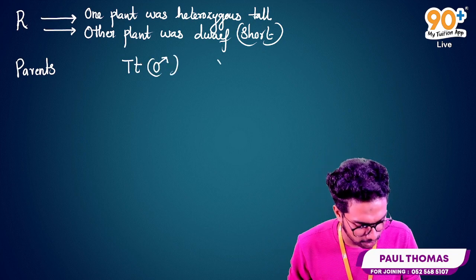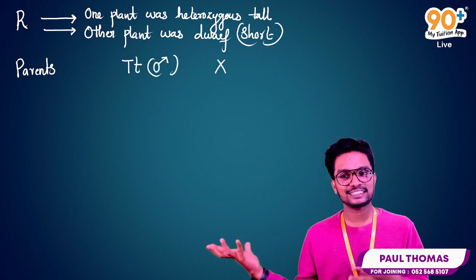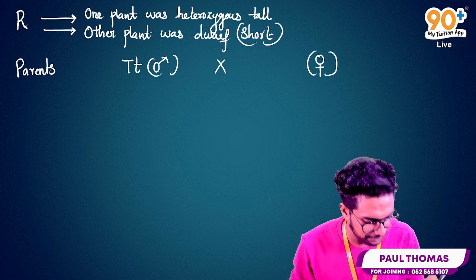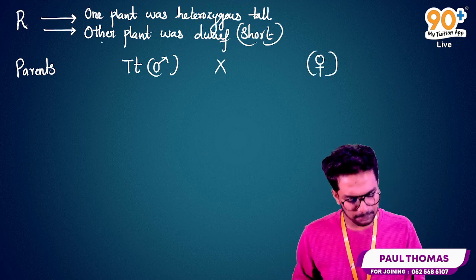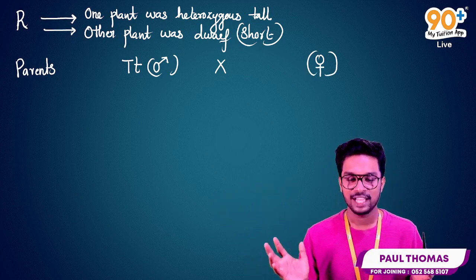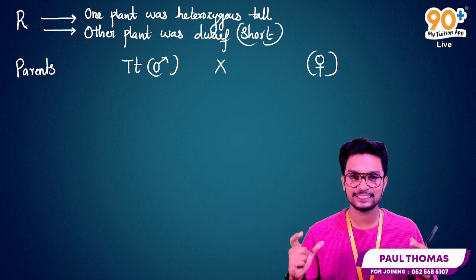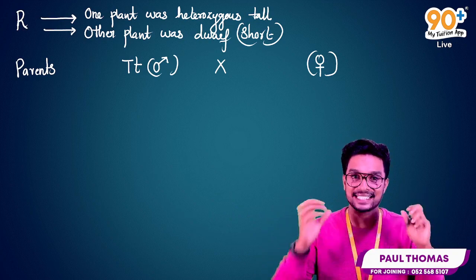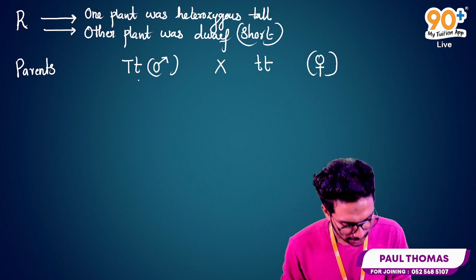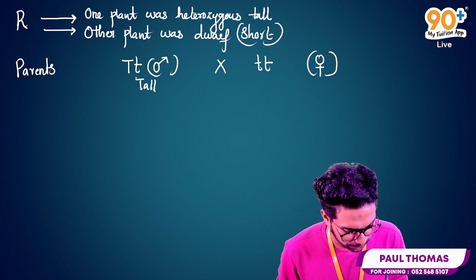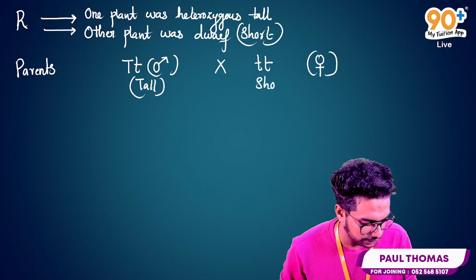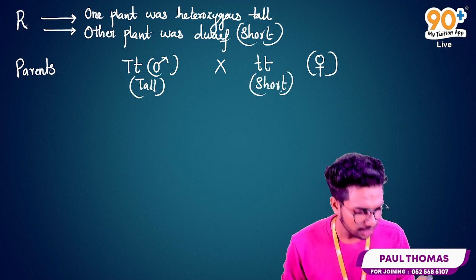And next, we are going to cross this with the female parent. This is the symbol which is used to represent female, and the other plant was dwarf or short. We know the genotype of dwarf or short: for a recessive trait to be expressed, both alleles must be in homozygous condition. That means small t, small t. So this is tall with heterozygous condition, and this is short or dwarf, always in recessive condition.